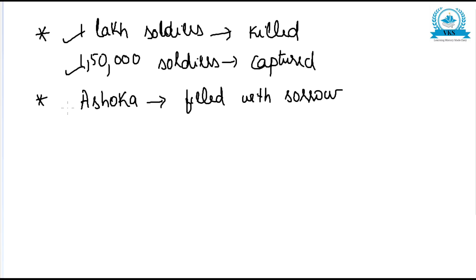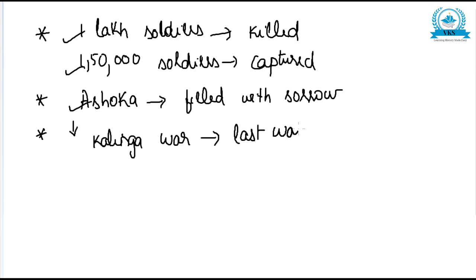Seeing all this bloodshed, he decided that he would not fight another war, and the Kalinga War became his last war. He decided that he would not wage any war in the future.